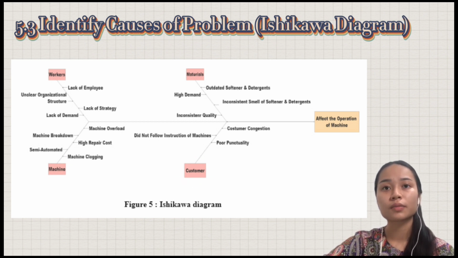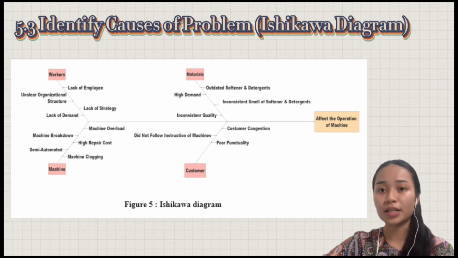From the workers' point, Casa Laundry faced a lack of workers to monitor the laundry, a lack of demand and unclear organizational structure, and a lack of a clear strategy for this business.